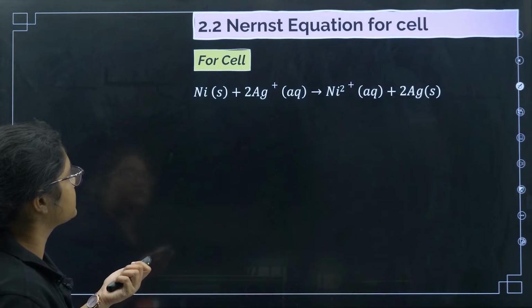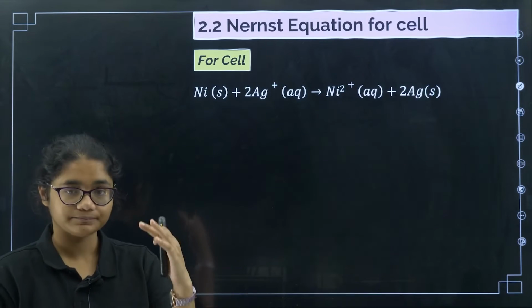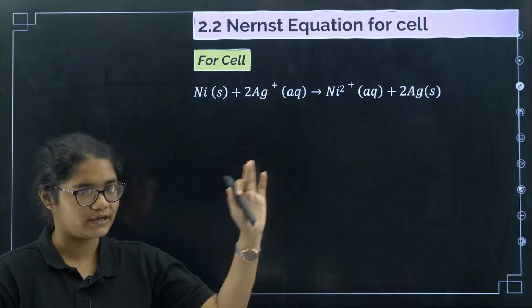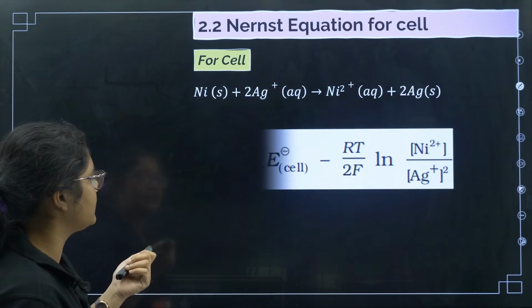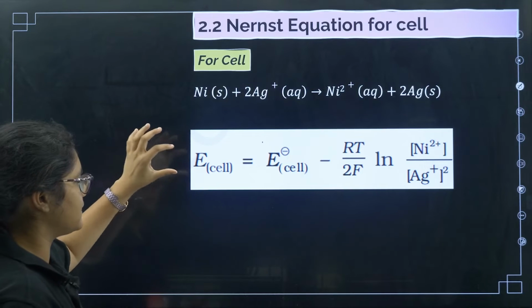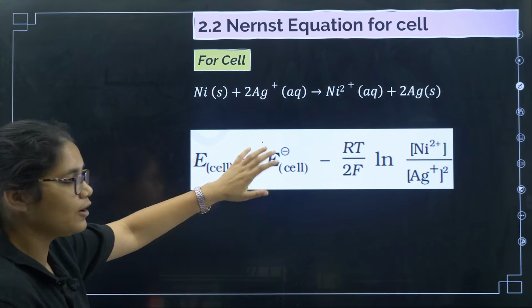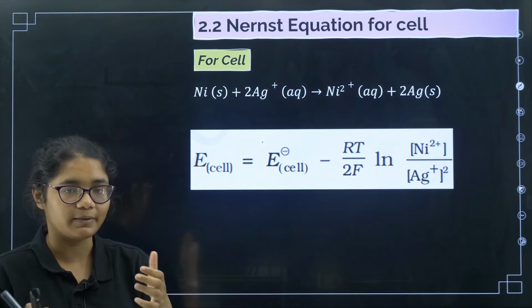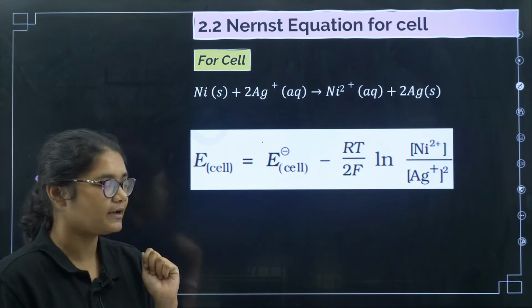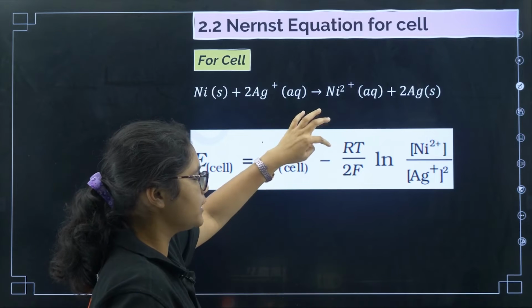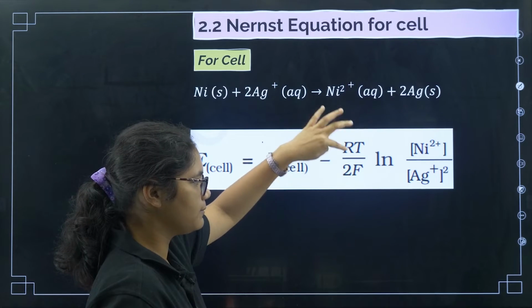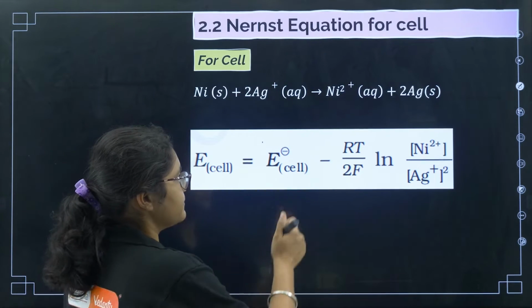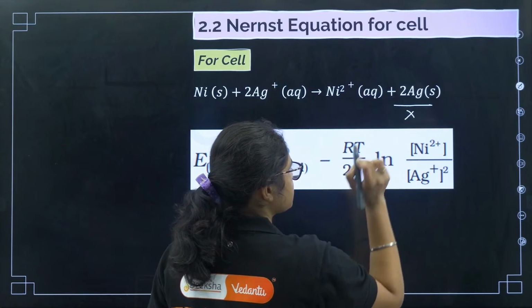Now coming to the next one, the Nernst equation for a cell. Cell means both the electrodes we are counting. So here you can write it in the same way. E of the cell is equal to E naught of the cell, where E naught of the cell is the standard electrode potential, calculated as cathode minus anode, minus 2.303 RT by F log of, now see, here this is a solid, so its concentration will not be taken.